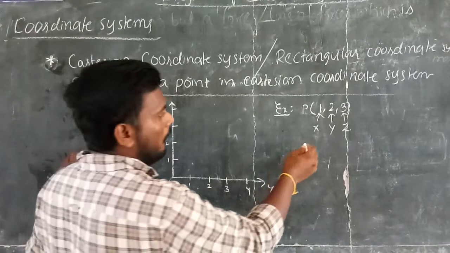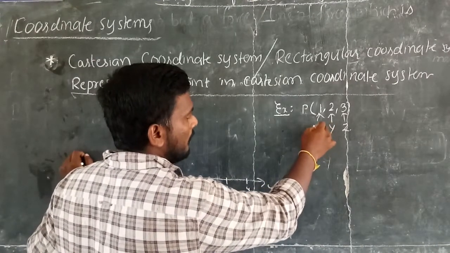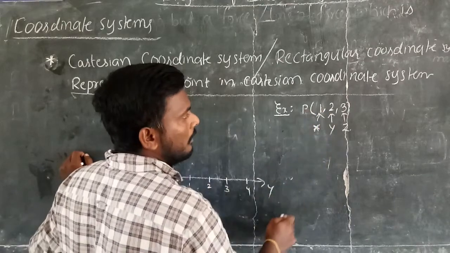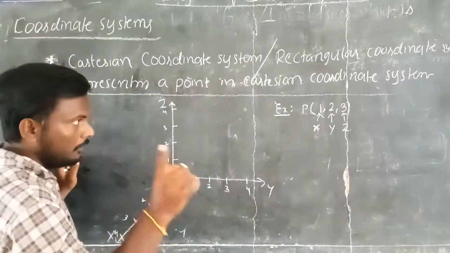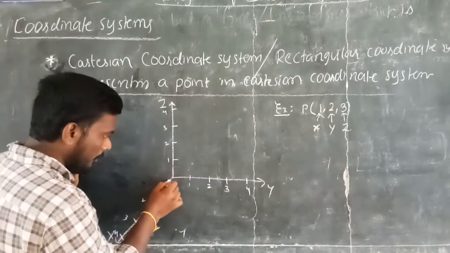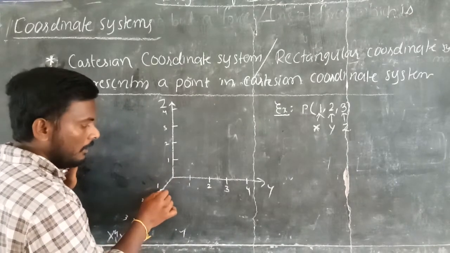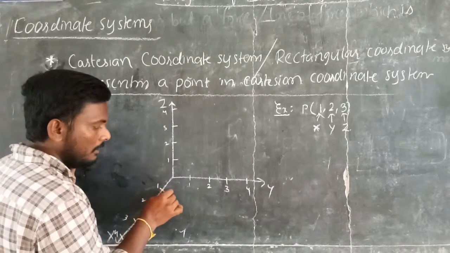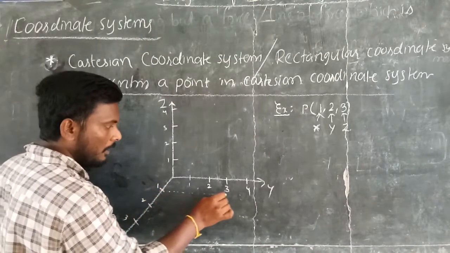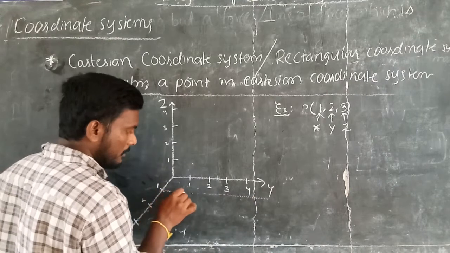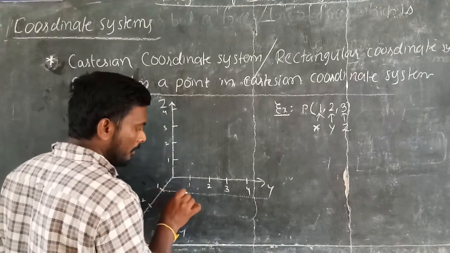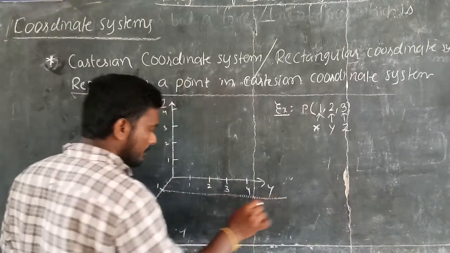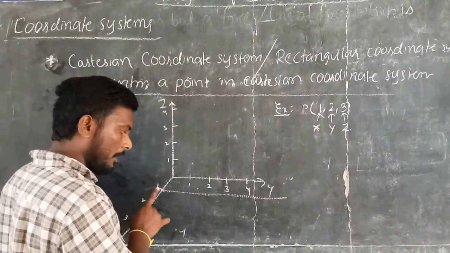So how many units are given in the given point on the x-axis? It is 1 unit. So take 1 unit distance on the x-axis, and from here you have to move 2 units distance in which direction? Y direction. So just draw a parallel line from 1 unit's distance on the x-axis.